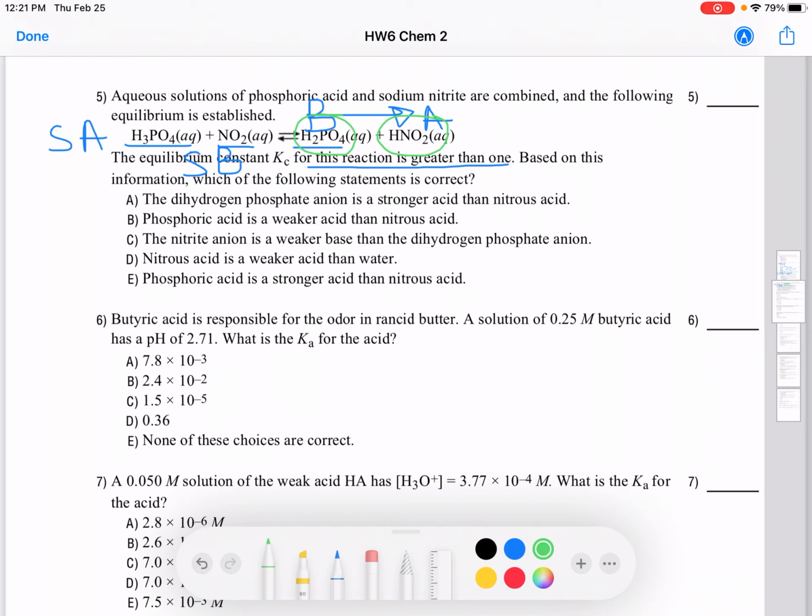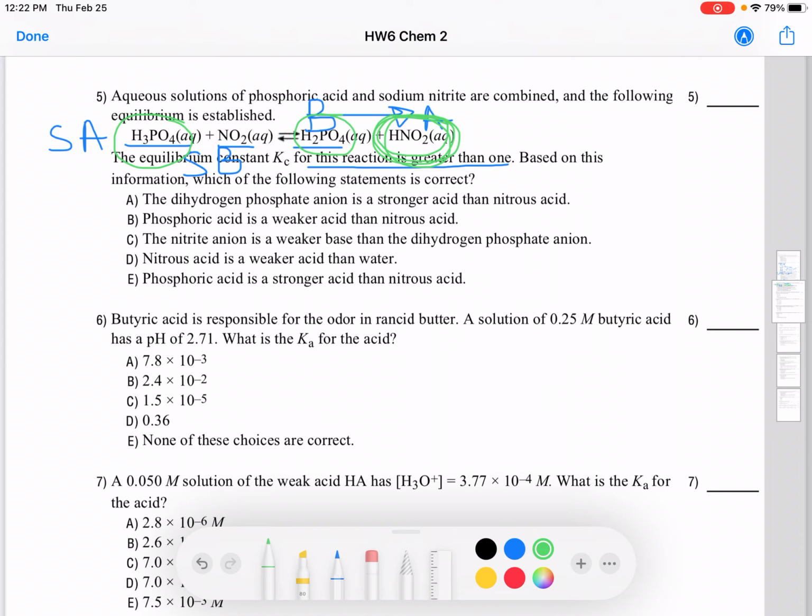That is not true. Because your nitrous acid HNO2 is an acid, and according to this equation, your dihydrogen phosphate is a base, which is the weak base. Okay. And then B, phosphoric acid is a weaker acid than nitrous acid. Is that true? Phosphoric acid is an acid right here, H3PO4, and the nitrous acid is this one over here. Now, if the Kc is greater than 1, between the two, which one is a strong acid? It is phosphoric acid, a strong acid. So B is not correct either.